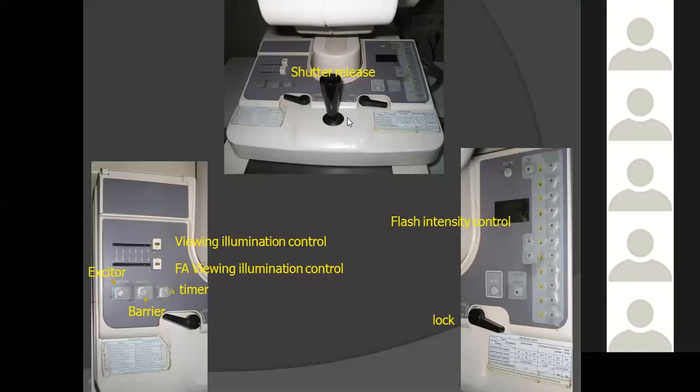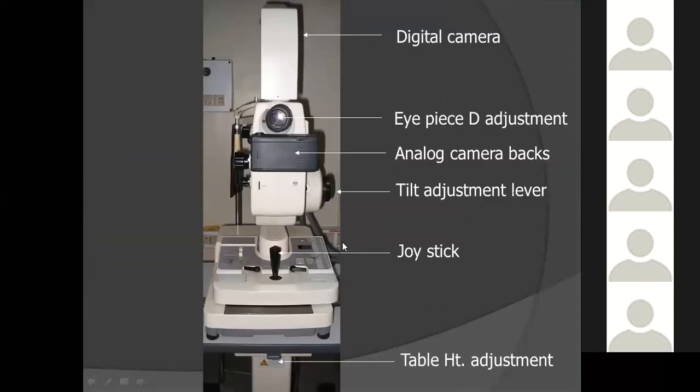Then this is the joystick for moving the machine. This is for viewing the illumination control. This is the viewing illumination control, timer and the barrier. This is the lock to arrest the movement of the machine, and this is the flash intensity control. You can increase and decrease it from here. This is the eyepiece. This is the front view. You can adjust, and this is the joystick which we have already discussed.